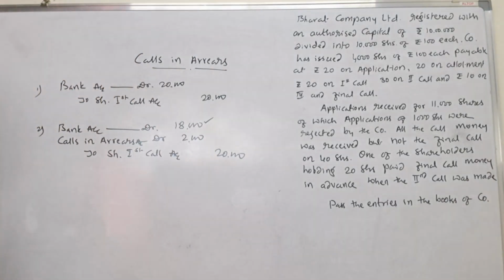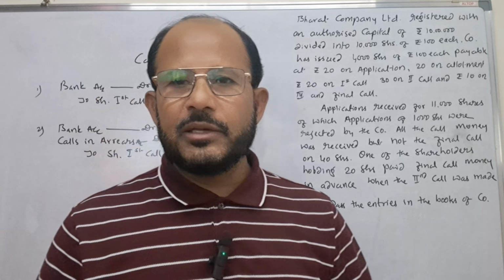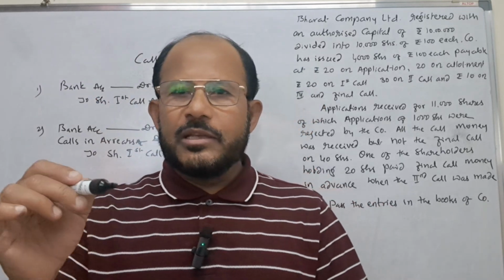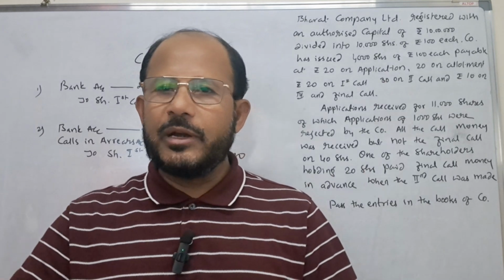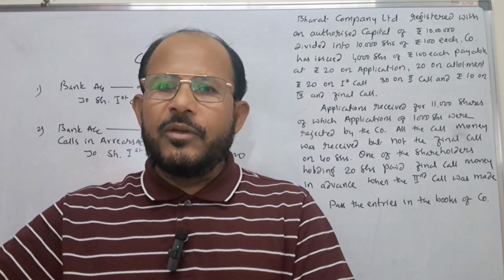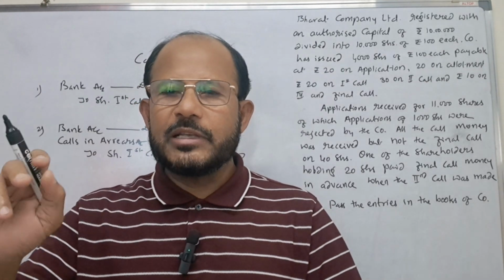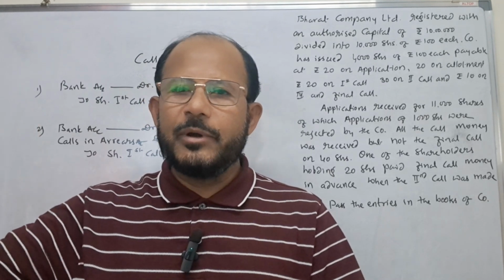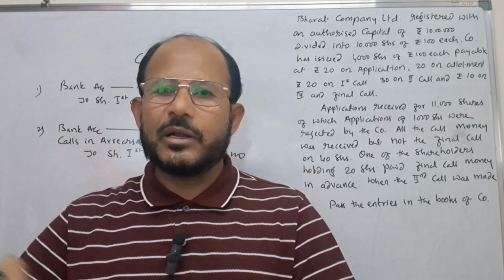In the similar way, sometimes allotment money might not have been collected by the company. In that case, what do we have to do? We pass the first journal entry, bank account debited to share allotment account, if the full amount is collected. If part of the amount is not collected, we pass the journal entry as bank account debited and calls in arrears account debited to share allotment account.